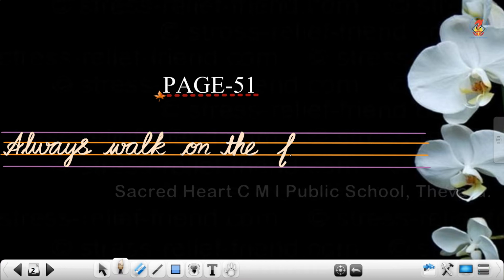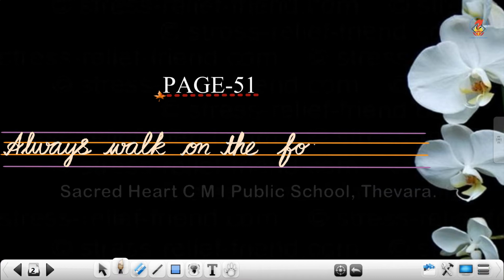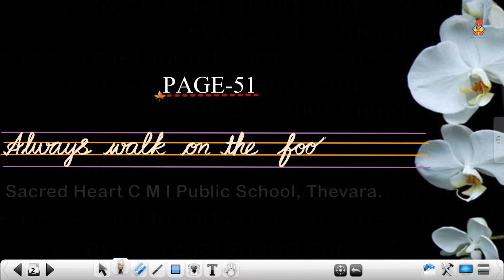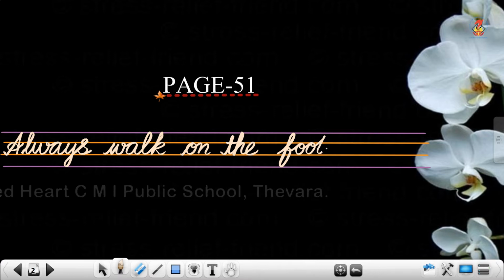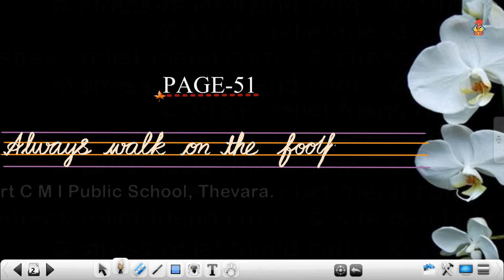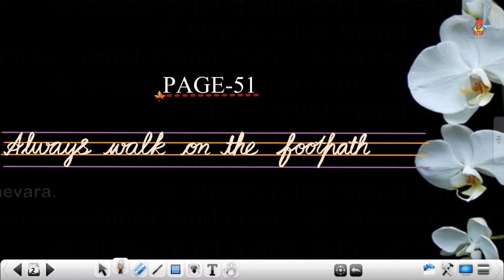So F, O, O, T. T shouldn't touch the first line. Now P. P should touch all the lines, and T, and here goes your H. Cut for T and over here also, and do not forget to put the full stop, children.